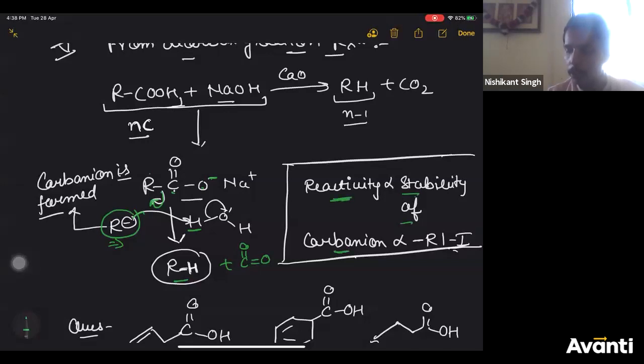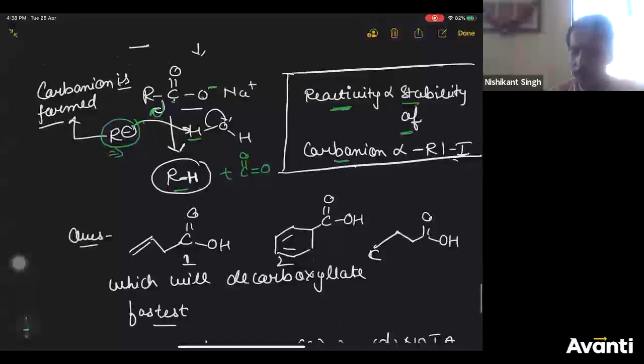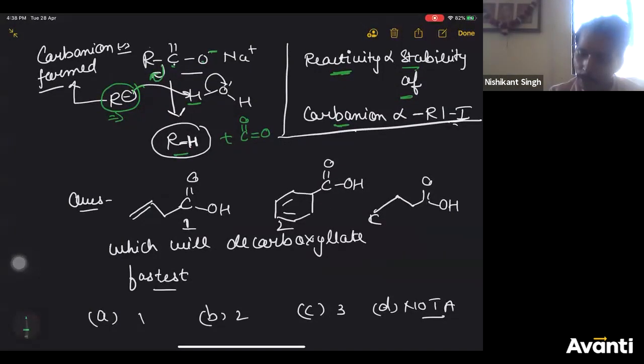Now the rate of reaction, I told you, will be more if your carbanion stability is more. So reactivity is directly proportional to stability of carbanion. So as soon as you get that, first form the carbanion. What is the carbanion you'll get from here? Carbon positive. So here you'll get this carbanion. In this case, you'll get this carbanion. In this case, you'll get this carbanion. And in this case, you will get this carbanion.